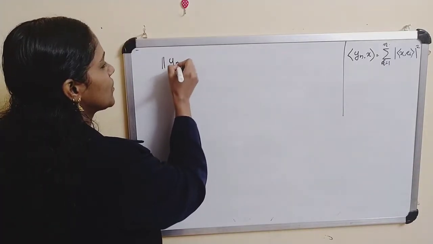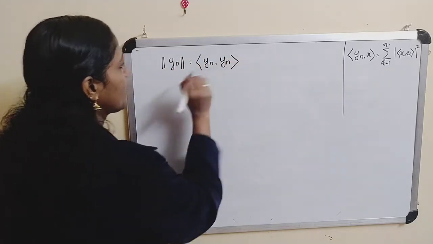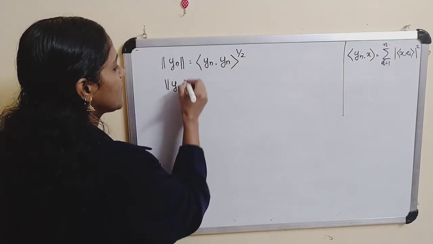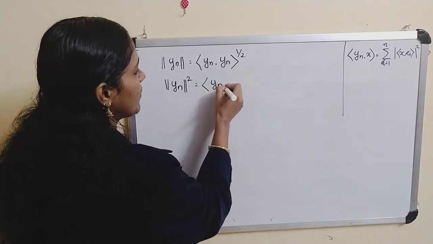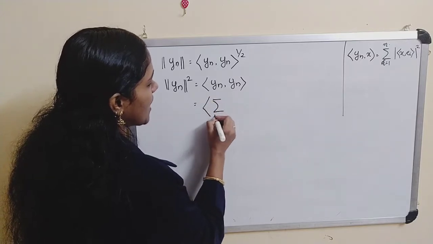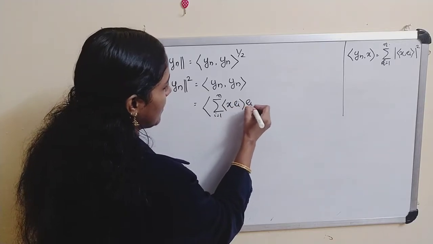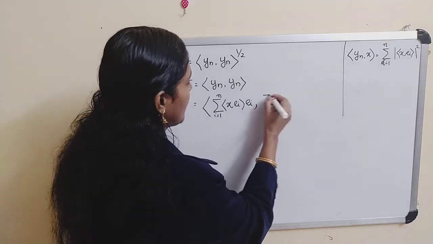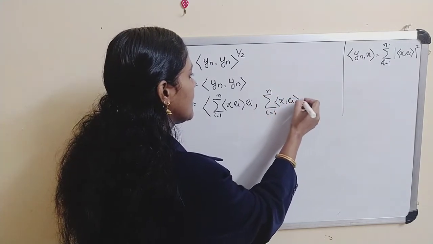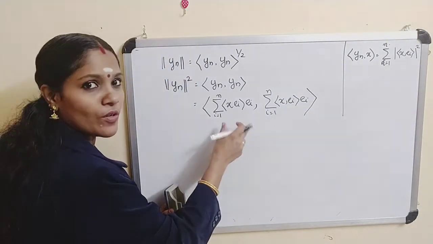Norm of yn is equal to the inner product of yn with yn, whole raised to 1 by 2. Therefore, norm of yn squared is equal to the inner product of yn with yn. But our yn is the sum from i equals 1 to n of the inner product of x, ei times ei. As in the previous case, I am giving the proof for only two terms.